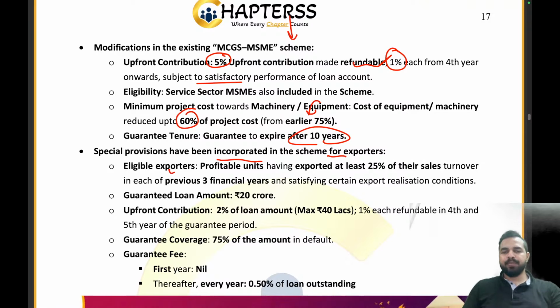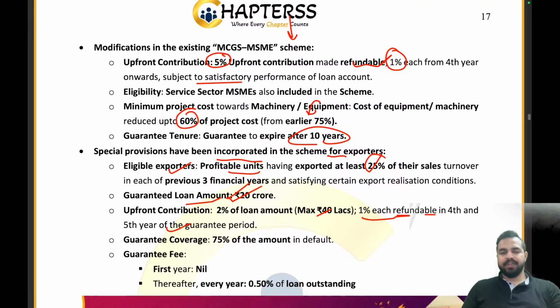Eligible exporters whose units are profitable, with 25% of their sales turnover exported, for each of the three financial years, and satisfying certain export realization conditions will be there. The guarantee loan amount will be rupees 20 crores. The upfront amount will be 2% of the loan amount, maximum 40 lakhs, 1% each refundable in the fourth and the fifth year of the guarantee period.